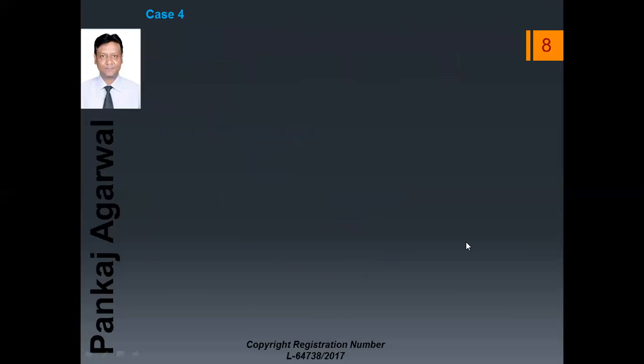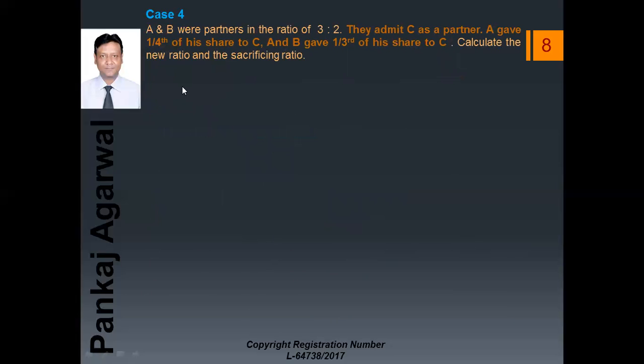Let us take another example. A and B were partners in the ratio of 3:2. They admit C as a partner. A gave 1/4 of his share to C and B gave 1/3 of his share to C. In this particular point, A is giving 1/4 of his share. So A's share is 3/5. So 3/5 into 1/4 is the sacrifice done by A. Same is with B.